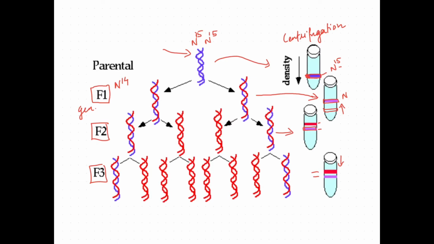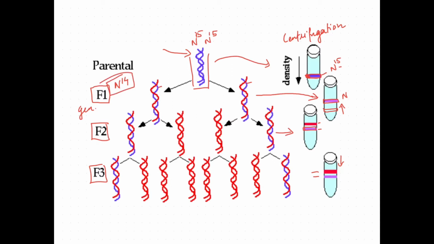From this experiment they concluded DNA replication is semi-conservative. How, we will see. This type of pattern can only happen if DNA is duplicating semi-conservatively. See, this is N15, the first generation, that means the initial DNA is N15. When we grow them, one of the parental strands will be conserved and a new strand will be formed by taking N14.